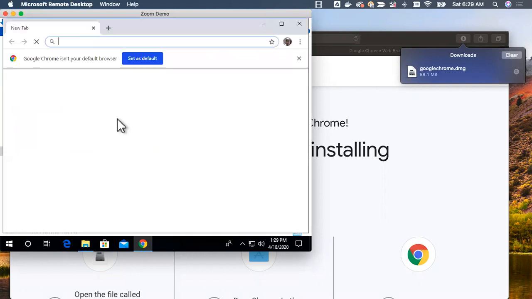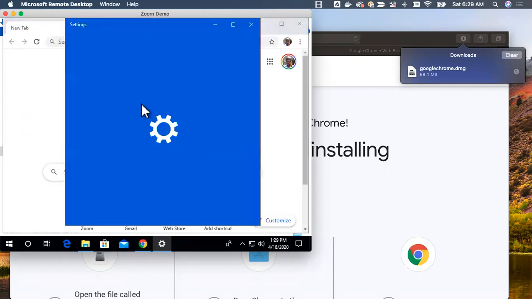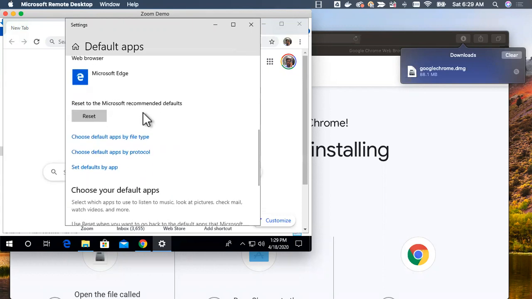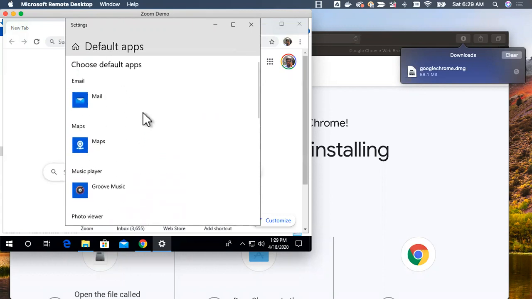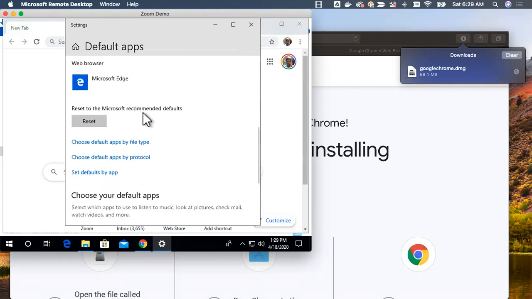And then you can click on this, and you should be able to open Chrome and take it further. I want to set it as default. Let me set as default. Now it is asking to take care of a few additional steps. We will do those things also, and then we will take it further. We don't need to do anything here. I think we can just close it.